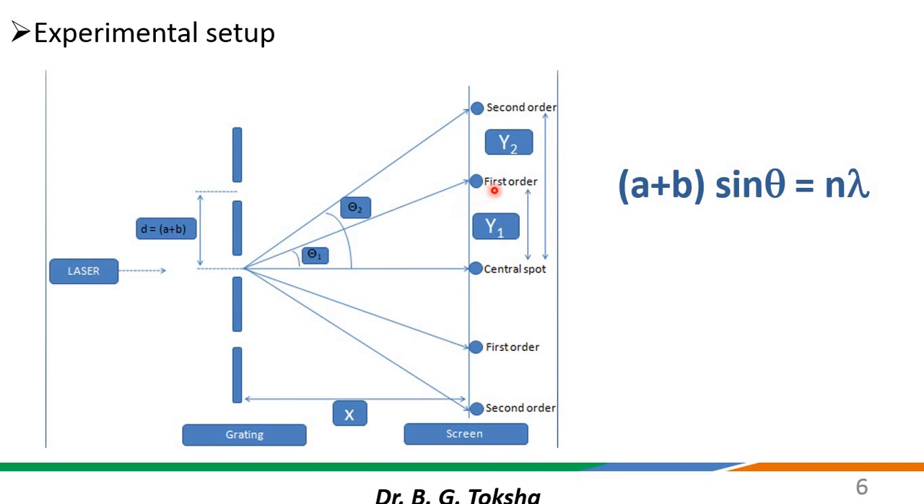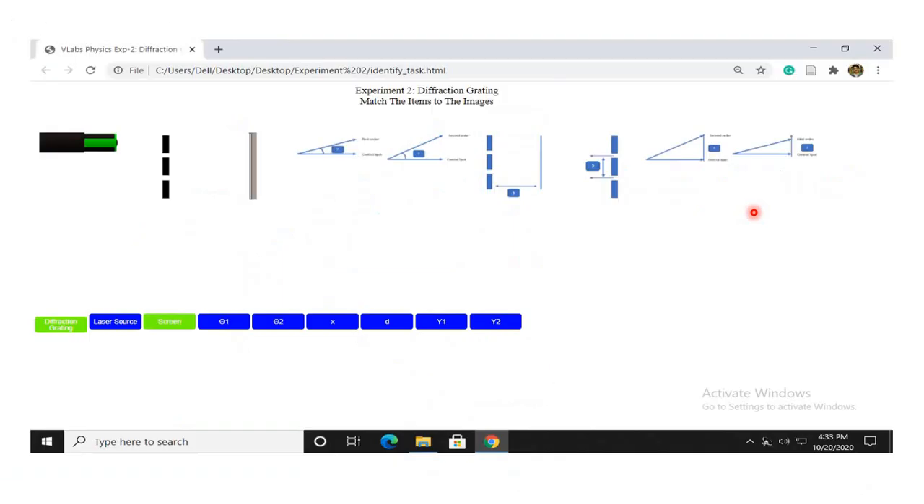Next you have to calculate this distance, the first order maxima from the central spot on the left hand side, and the same you are going to do over here. If you are considering the first order, and the second order also, then you have to see the distance of the first order from the central spot on both the sides, and then use this formula, (a plus b) sin theta is equal to n lambda.